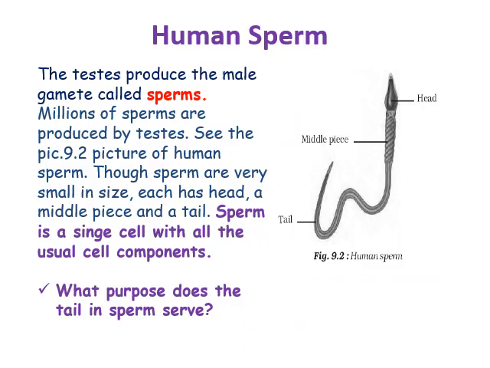Human sperm. The testes produce the male gamete called sperms. Millions of sperms are produced by testes. In figure 9.2 is the picture of human sperm. The sperms are very small in size. Each has a head, a middle piece, and a tail. Sperm is a single cell with all the usual cell components. Now, one question is, what purpose does the tail in sperm serve?